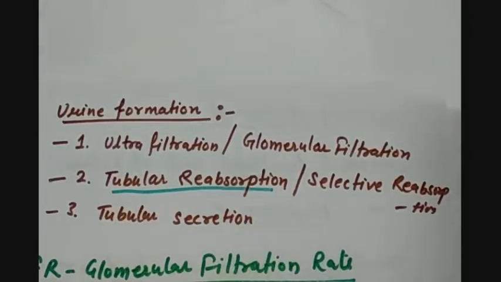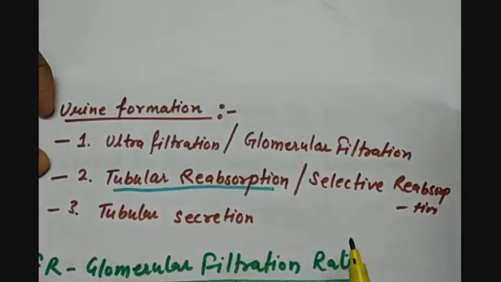Selective means the required components of blood that have by mistake gone into the filtrate are reabsorbed by the capillaries present around the convoluted tubes. Reabsorption takes place in all three parts, the PCT, loop of Henle, and DCT also.